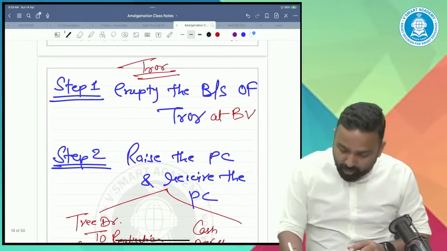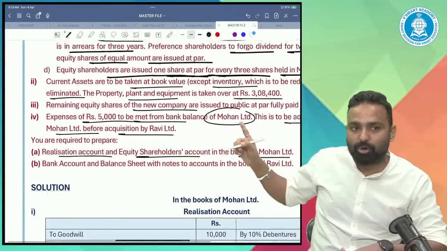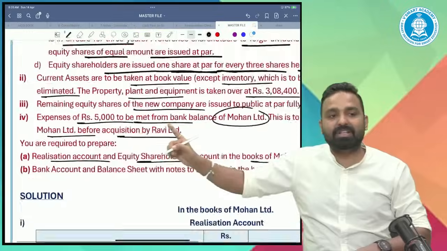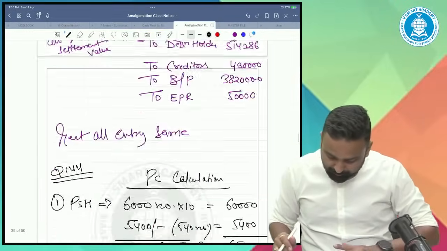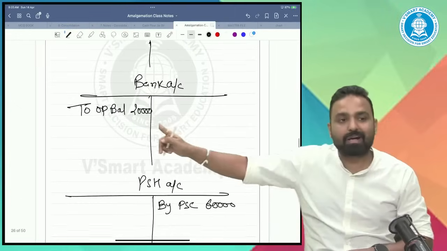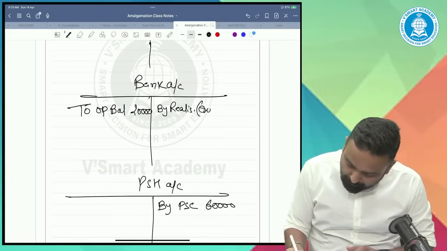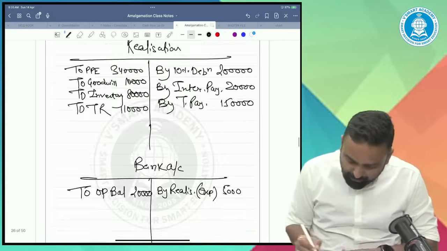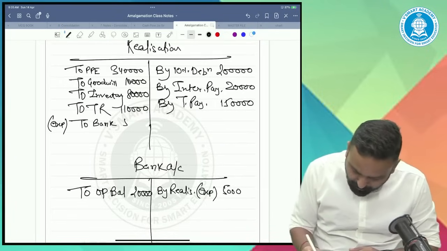But yes, there is one more issue. They are saying that 5,000 expense is to be made by Mohan, and then the remaining 15,000 of cash will be taken over by Ravi. So yes, we have to do this also. The expense from the bank account is done through the realization account. Expense of 5,000, so here to bank of 5,000.